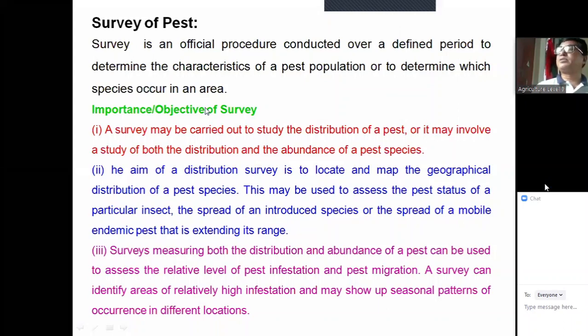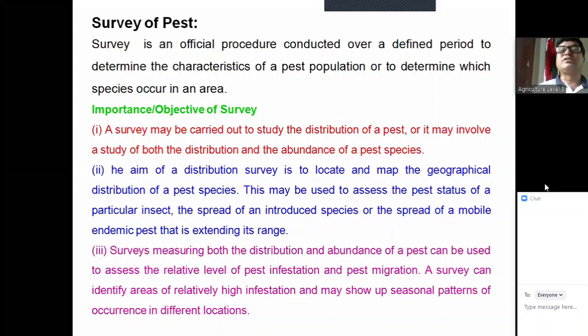Now the objectives of the survey or importance of the survey. Why we will do survey, insect survey? A survey may be carried out to study the distribution of a pest. Distribution means, say for example, if you consider the rice stem borer, how they are distributed. They are randomly distributed or clump distributed or normally distributed or scatteredly distributed, whatever.